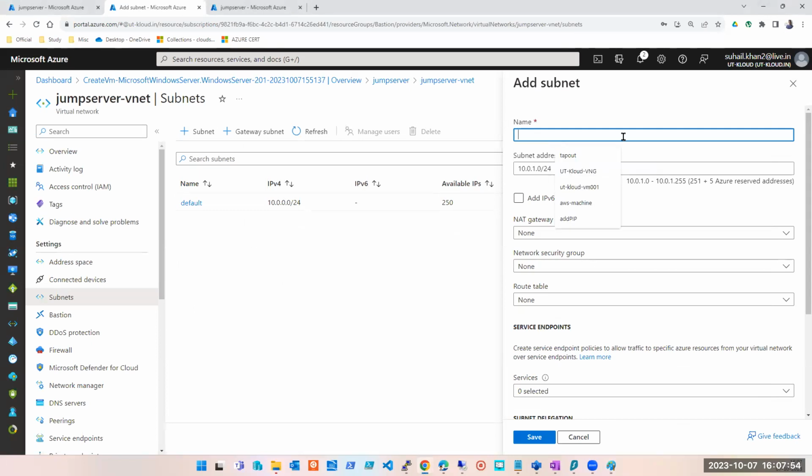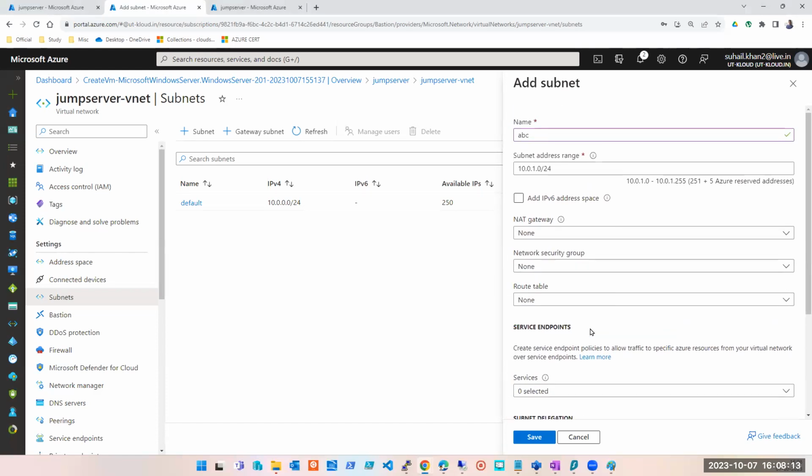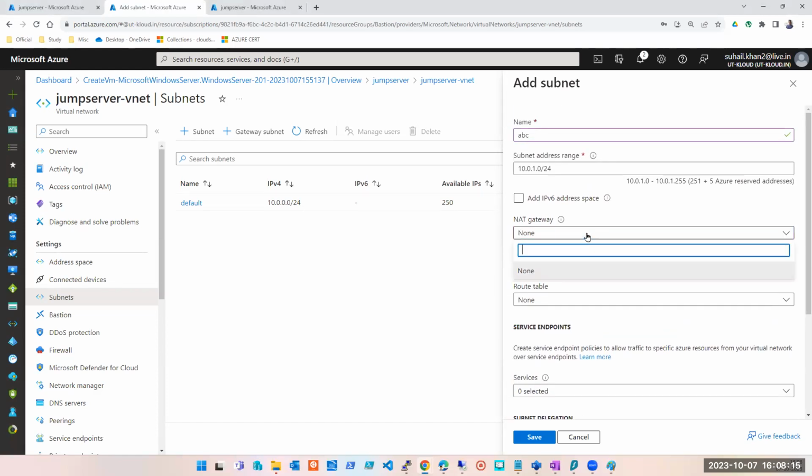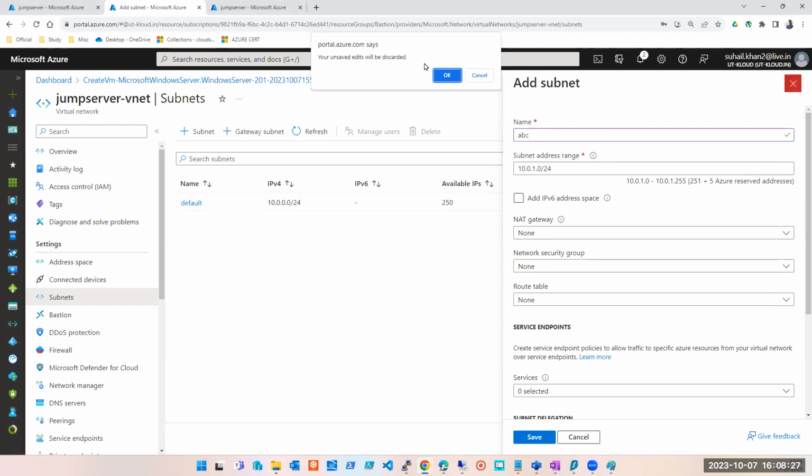But I'll quickly show it to you. I won't create it, but let's say if I wanted to create a Bastion subnet here, what name should I give? Bastion subnet. Yes, it has to be Bastion subnet. I cannot name it anything and then call it Bastion subnet. That's not going to work. There is no way you can select here and check and make it a Bastion subnet. By naming it, you make it a Bastion subnet. If you name it Bastion subnet, it will act as a Bastion subnet. Other subnets are fine, but you want to see it while creating.